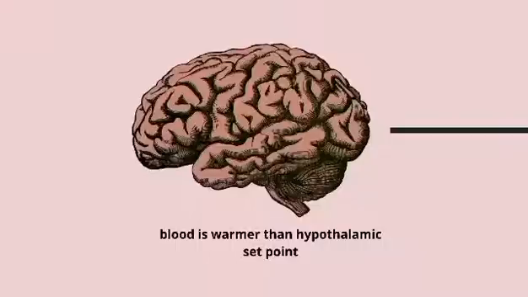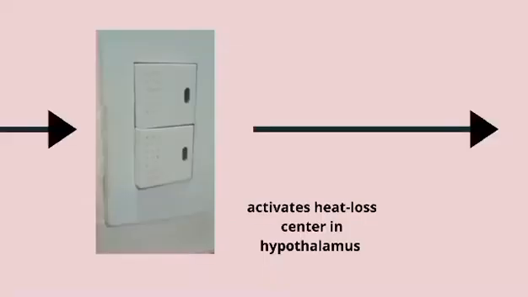In instances of warm or hot temperatures, the hypothalamus activates the heat loss center. This activates vasodilation, in which the blood vessels under our skin get wider. This increases blood flow to our skin where it is cooler and away from our inner body. This would allow the body to release heat through heat radiation.